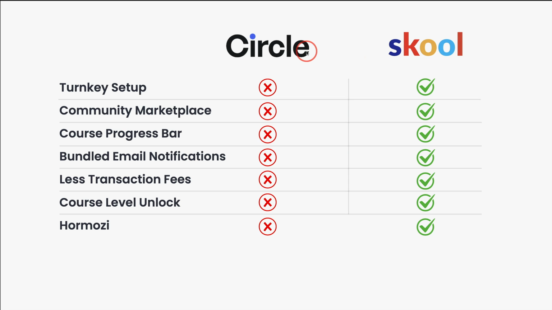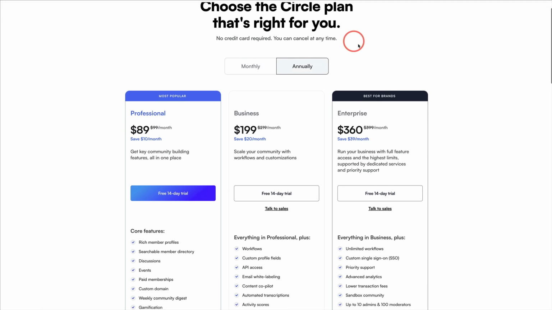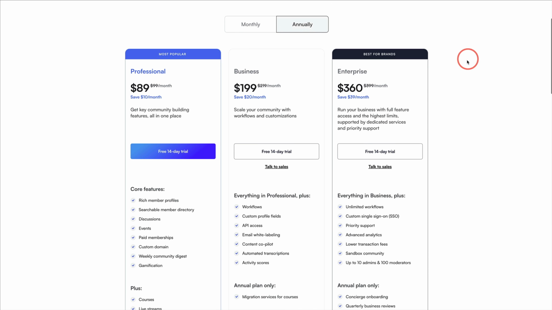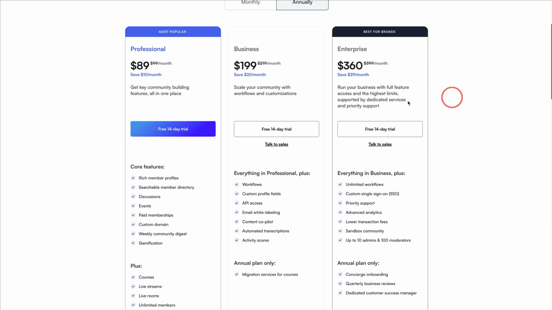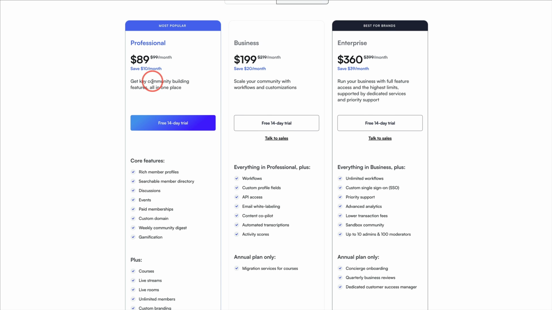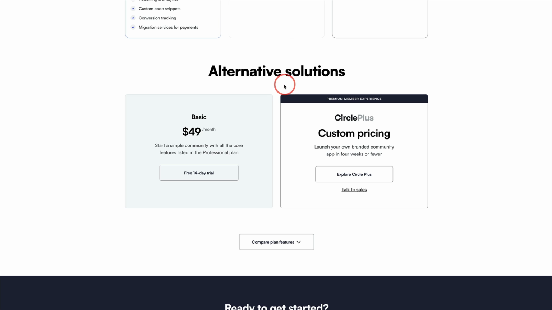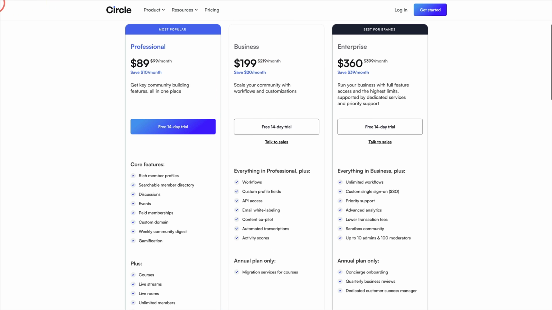You can absolutely. Circle even has different options, because Skool is just a flat one, I think $99 per month right now, at the time of recording this, subject to change. Circle has options that can grow with you, basically. If you want something more robust, I'm on the business plan. You could do more if you wanted to, but they also have a basic version. You could keep it super simple and just start with this to get you going, just like you would with Skool.